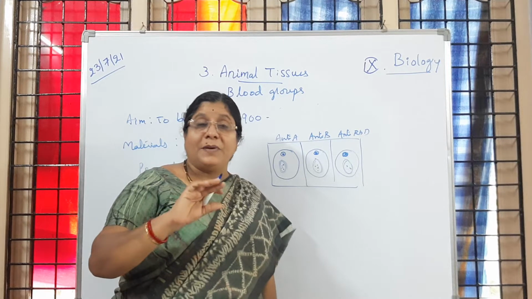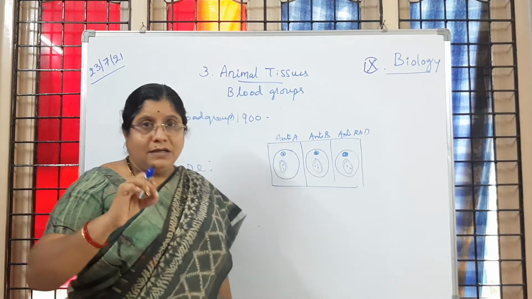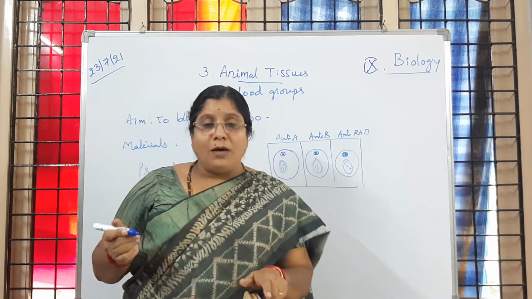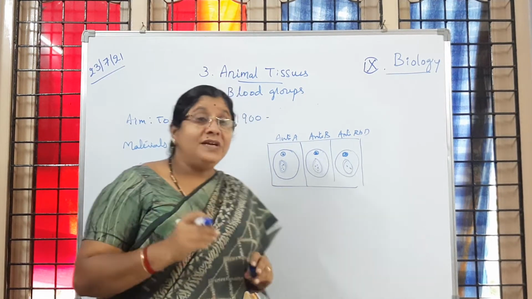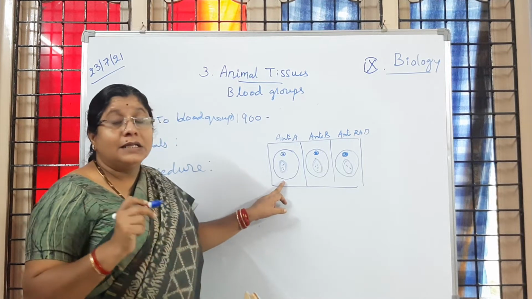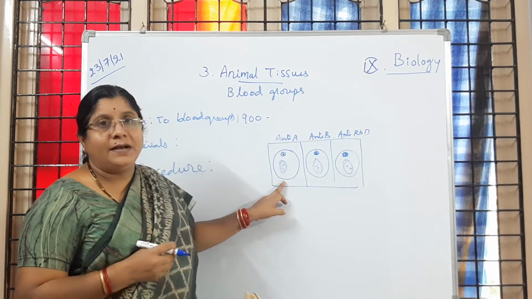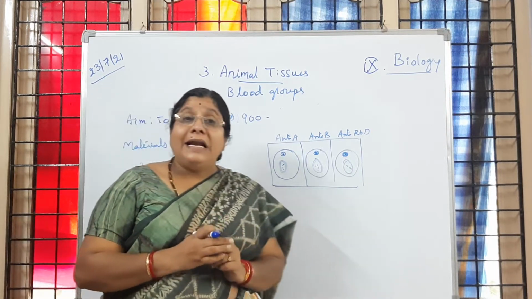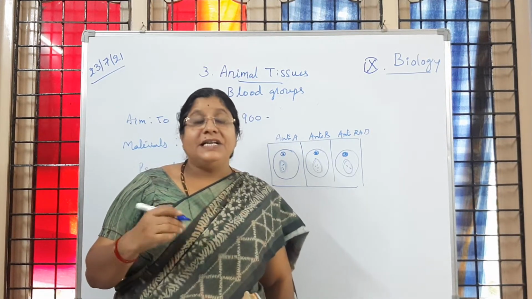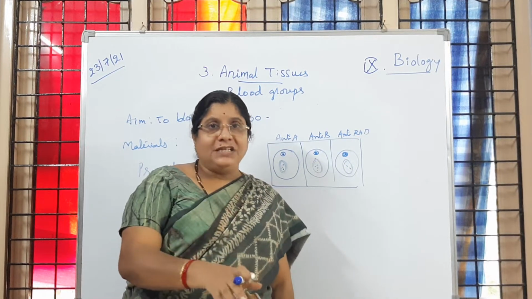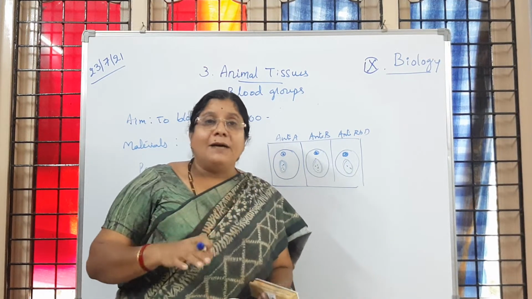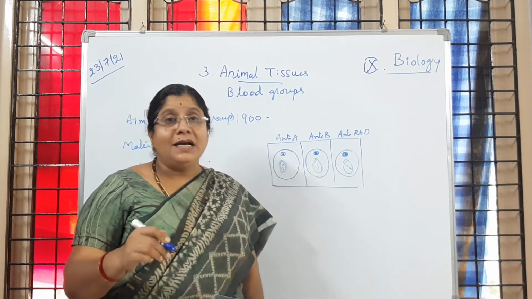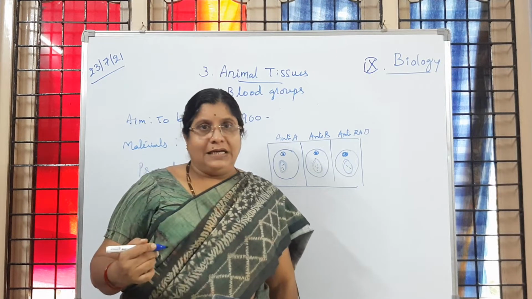Is it clear to children? Separately we are going to mix that with the help of a toothpick. Is it clear to children? Then we have to observe what is happening. In which circle is the clumping of blood cells going to happen? Whether with anti-sera A, anti-sera B or anti-RhD factor, it is happening, that we have to observe. Is it clear to children? Now after completing this activity we have to know what is happening and what will be our result. Is it clear to children?